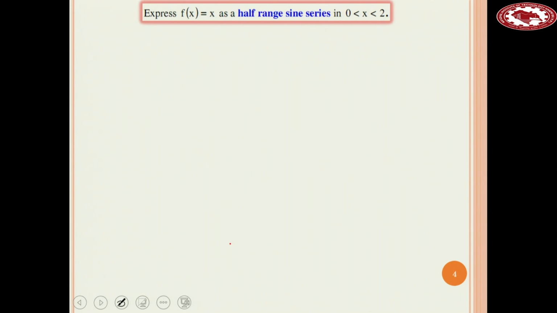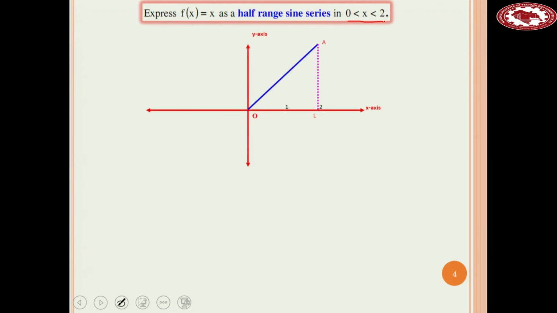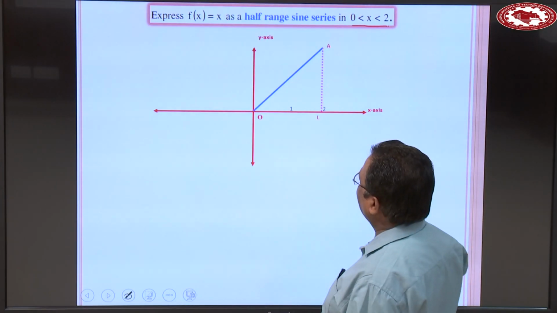Now one problem: develop a half range sine series of the function f(x) is equal to x in the interval 0 to 2. Half range means this interval is half the period of the Fourier expansion. This one is 0 to c. So here c is 2. Develop a half range sine series in 0 less than x less than 2 for the function f(x) is equal to x. So this one is a curve, f(x) is equal to x.